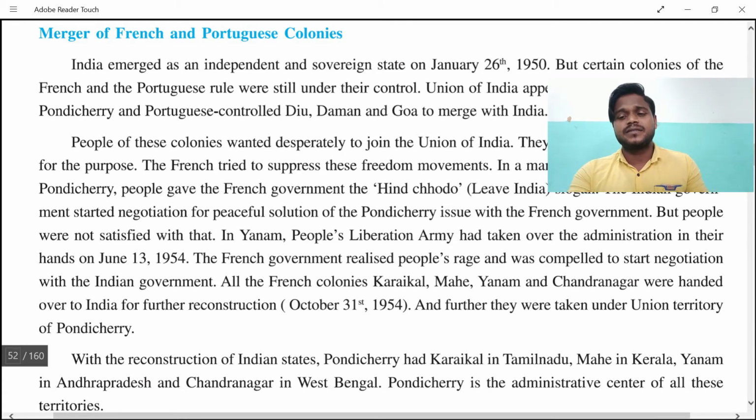So with the reconstruction of these kinds of nations, or reconstruction of these kinds of Indian states, Pondicherry had Karaikal in Tamil Nadu, Mahe in Kerala, Yanam in Andhra Pradesh, Chandannagar in West Bengal as well. Puducherry, that is Pondicherry, became the administrative center of all the territories. So these kinds of territories were divided according to which area would be located under which supremacy. Now see, going further, we can talk about the merging of Diu, Daman and Goa.